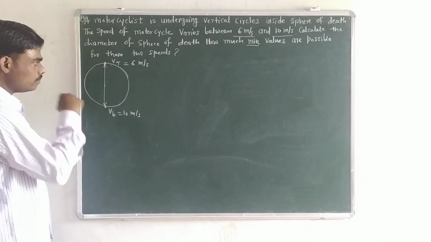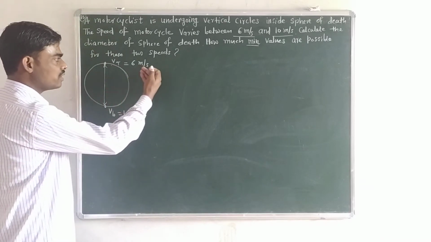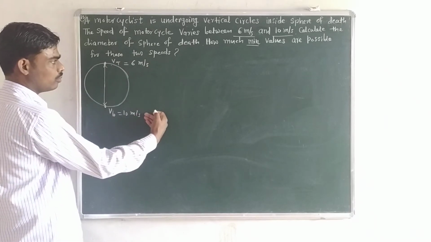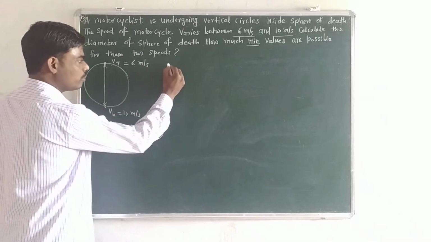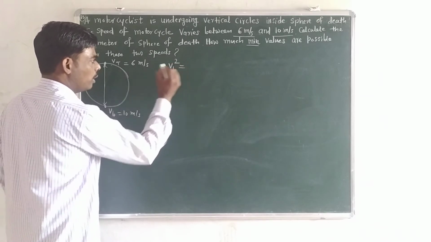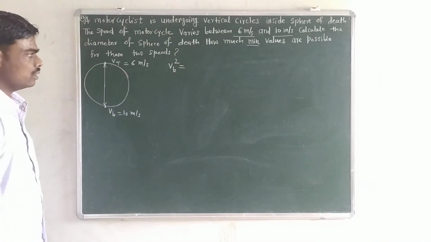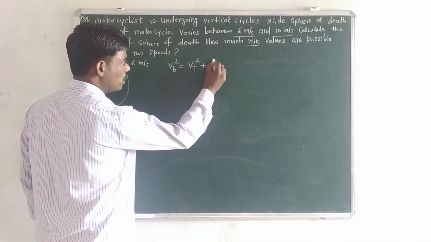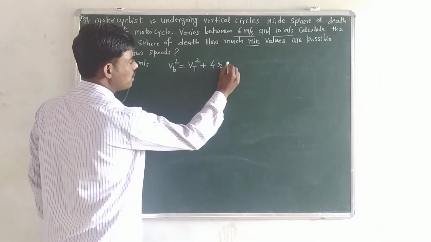So let us understand the relation between these two velocities, top velocity and bottom velocity. From theory, we know that velocity at bottom square is equal to velocity at top square plus 4rg.